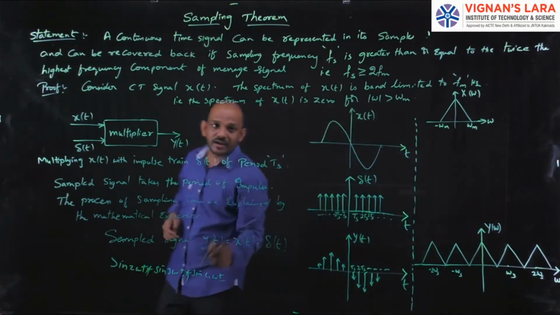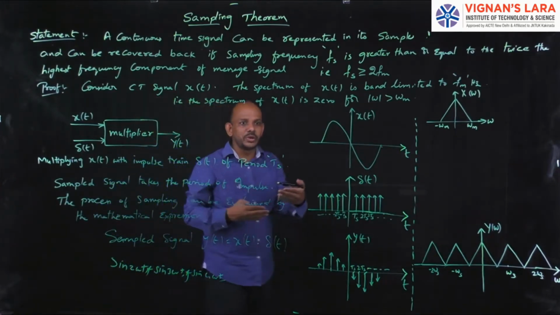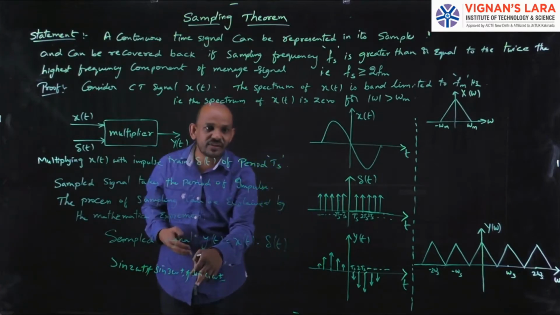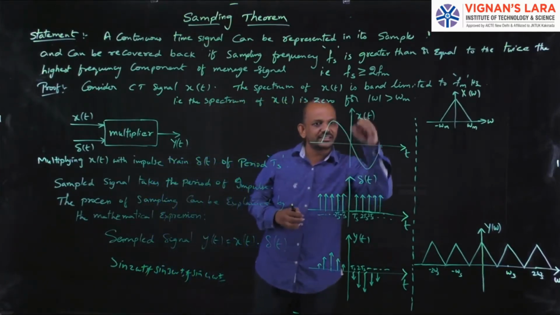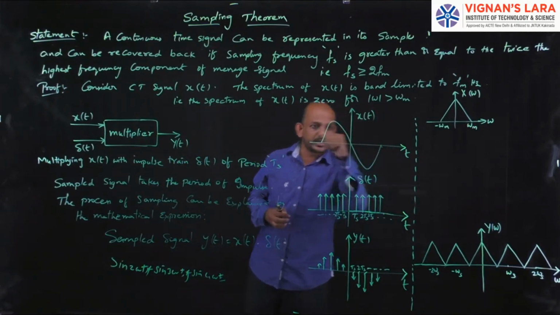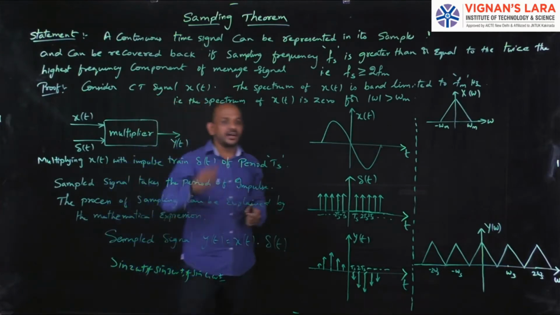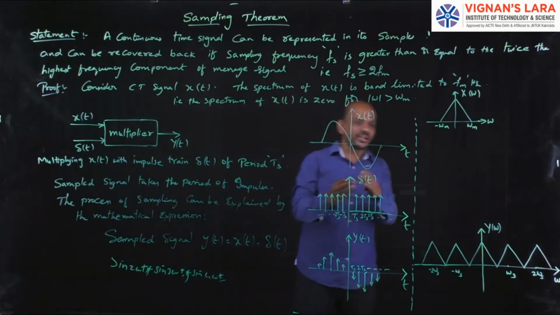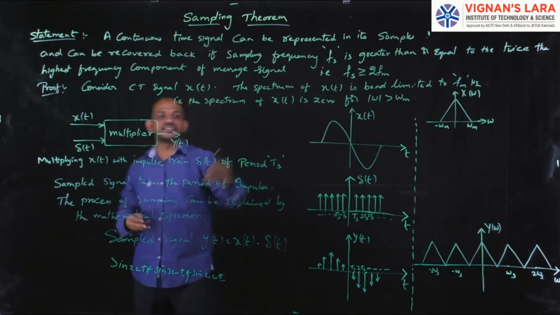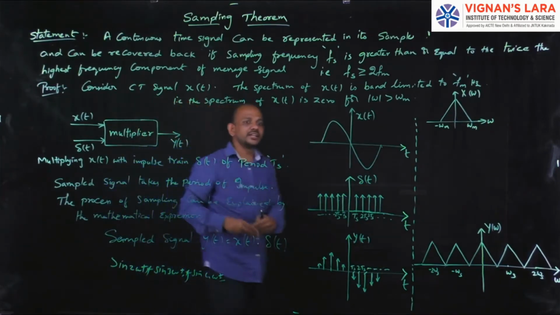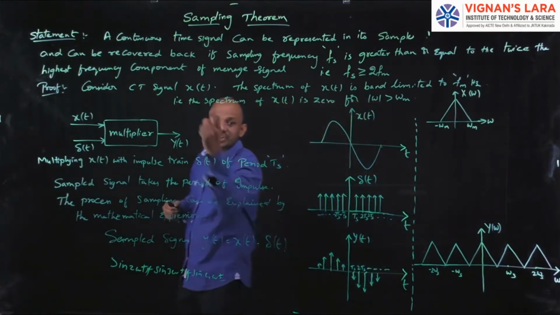Our sampling frequency should be equal to or greater than twice the highest frequency component. So in the message signal I have to first select the highest frequency component and consider twice that highest frequency component. The sampling frequency should be equal to or greater than that. Then I can recover the original signal from its samples.